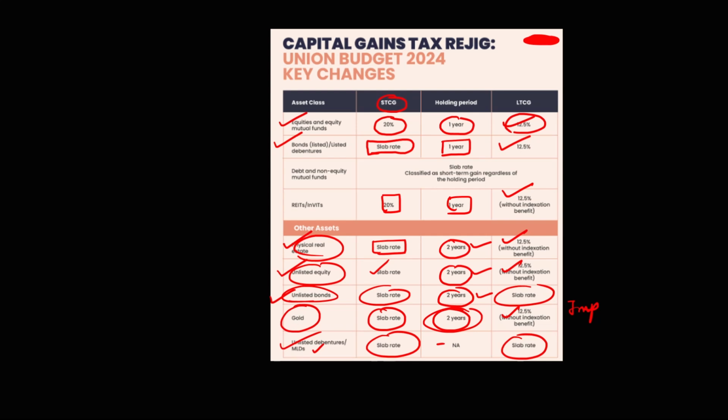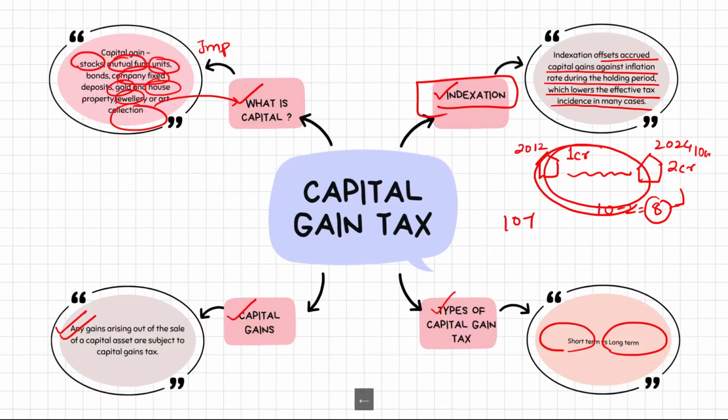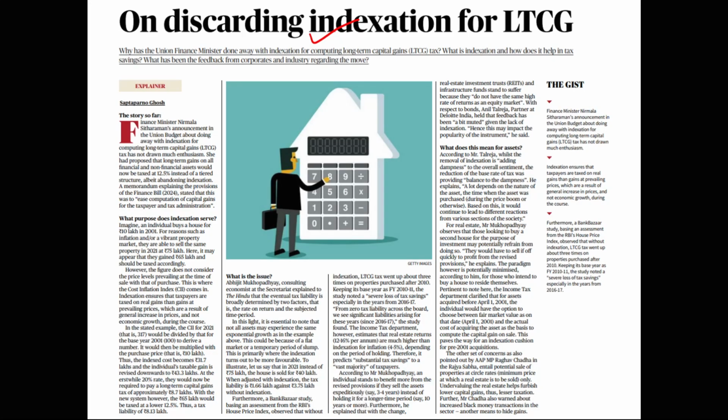So guys, here you can see the indexation benefit which was there before for real estate or for gold or for unlisted equity. The government has taken away this indexation benefit. What is this resulting in is loss for the people. Why? Because now they will not get the benefit of indexation, which is basically the benefit you get because of the reduction in the real capital gain because of inflation. So inflation offset is not available now. This is a very, very important change which has happened.